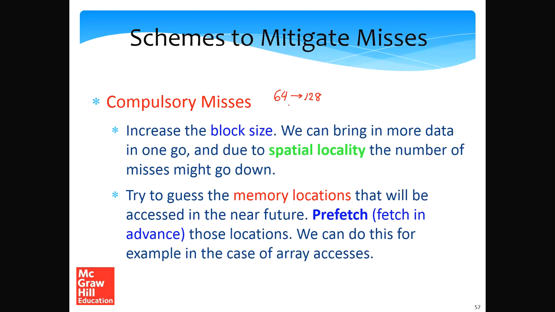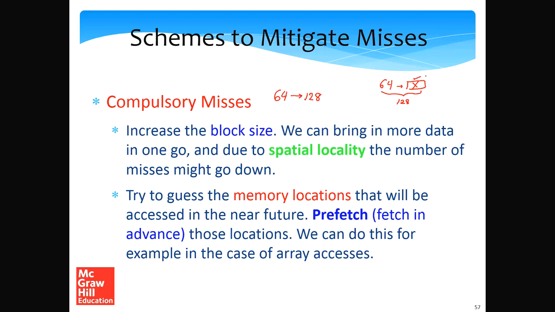So let me give an example. Let's assume the block size is 64. So we fetch in 64 bytes. And after that, we need to access the next 64. This is not there in the cache, so we'll have a cache miss. But assume that we fetched both the consecutive 64 byte blocks together and your block size is 128, then essentially all the 128 bytes are available in the block. As a result, we will not have the cache miss that we had for the second block. So this can work.